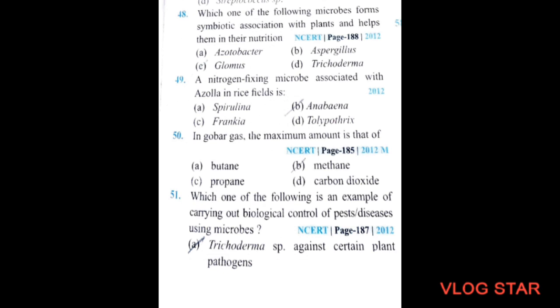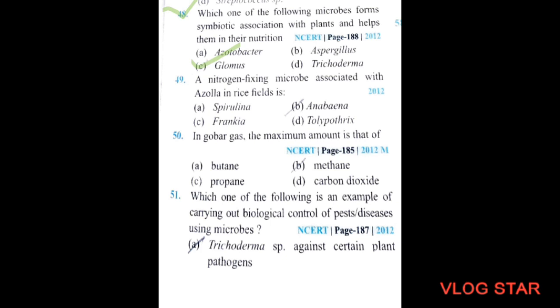Next question. Which one of the following microbes forms a symbiotic association with plants and helps them in their nutrition? Option A, Azotobacter, option B, Aspergillus, option C, Glomus, and option D, Trichoderma. So the correct option will be Glomus. Next question.